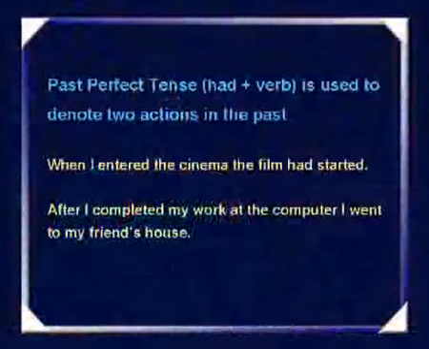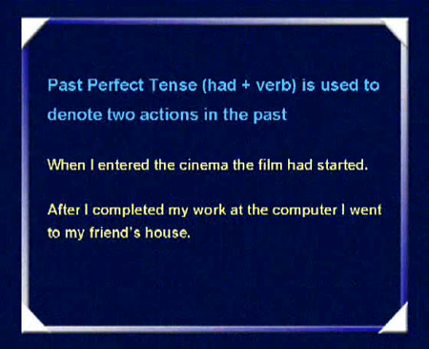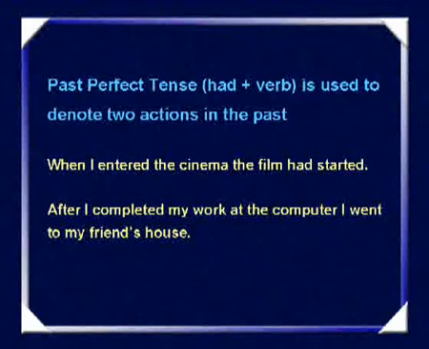Let us now look at the past perfect tense, which is again another form that we confuse or make mistakes with. In the use of the past perfect tense, had plus verb, we notice that there are two actions which have taken place.